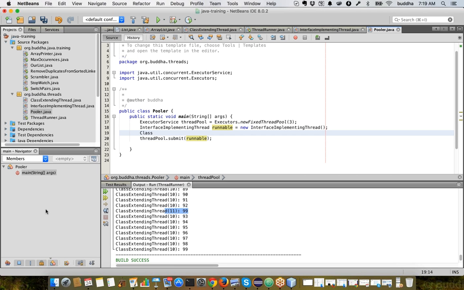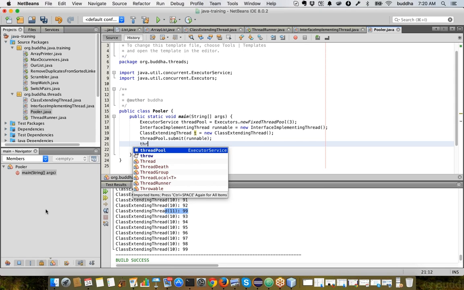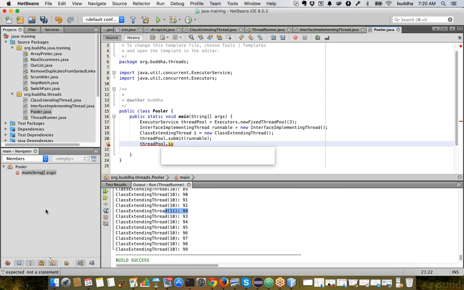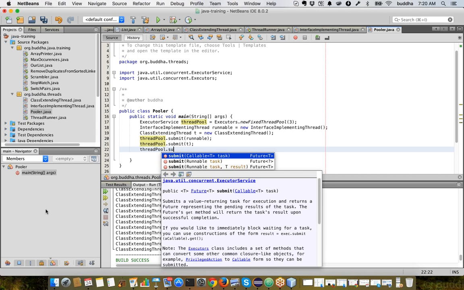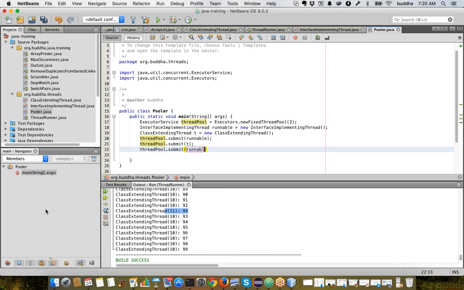We don't really have to give only one type of thread. Extending thread. This way we can actually give any number of times. pool.submit the runnable.